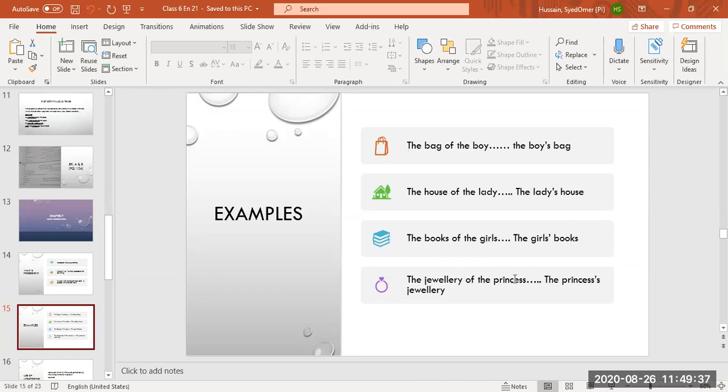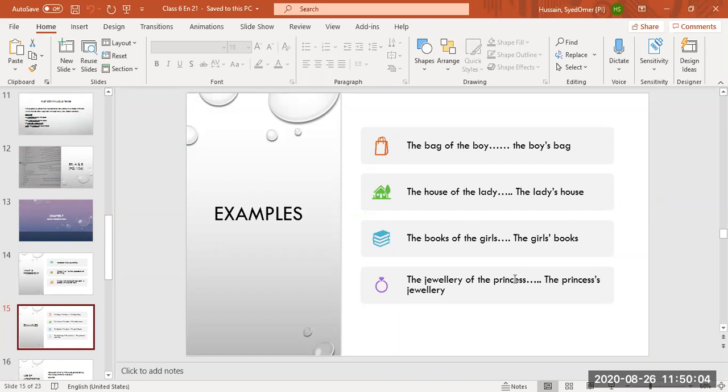Now here comes the confusion. You will ask me, teacher, princess is ending in s, so why will we put apostrophe s with princess? Beta, princess means one. Prince, princess. These are not plural. This is the singular form. So princess means one princess. That is why we have to put apostrophe s.